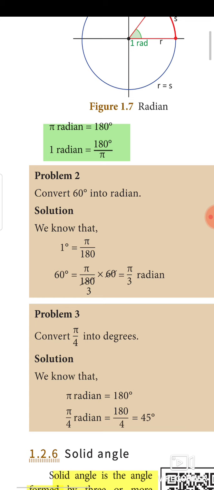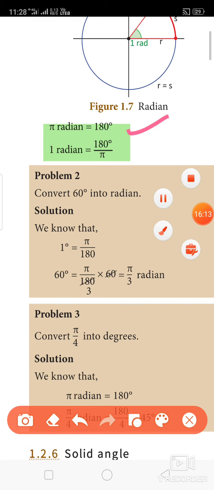We obtain this from the formula. So 60 degree is equal to pi divided by 180 into 60, which cancels out. So pi by 3 radian is the answer.